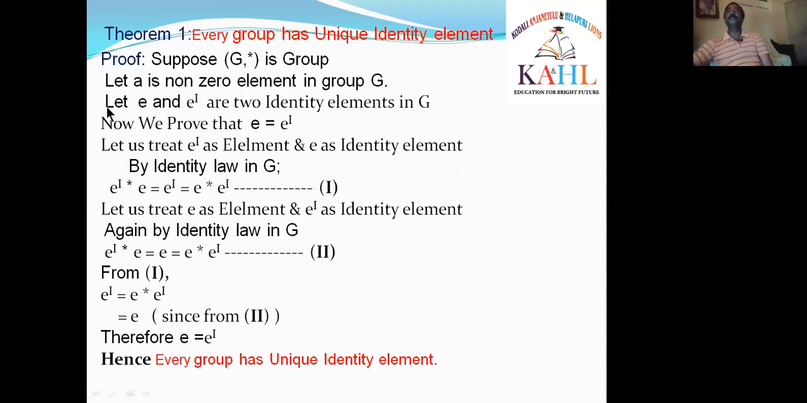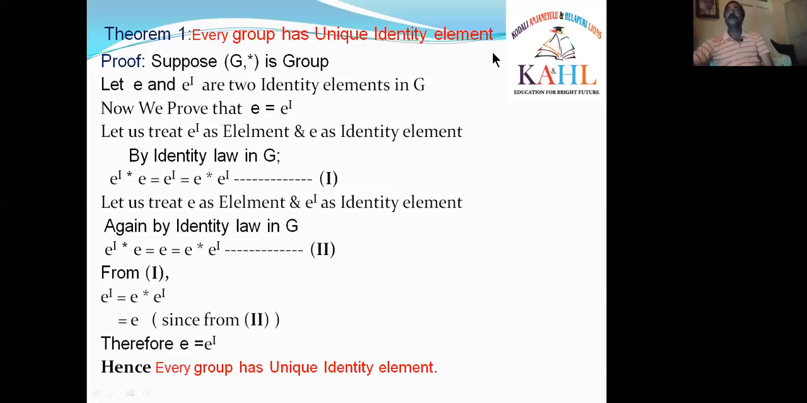Let e and e' be two identity elements in G. We have to prove there is only one identity element, but I am taking e and e' as two identity elements in G. That's why now we prove that both identity elements are equal, e = e'. Then G has only one identity element. So I prove e = e'.